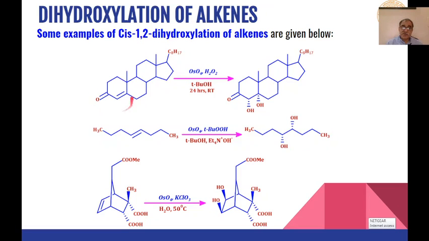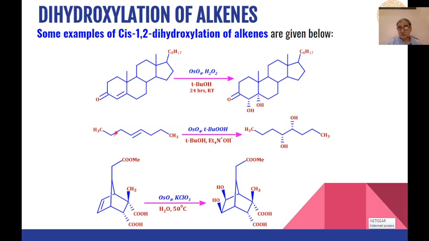These types of alpha beta unsaturated ketones in case of steroids can be converted into 1,2 cis diols, and the carbonyl group is not affected by the oxidation. The reagent is osmium tetroxide and here the oxidizing agent used is hydrogen peroxide.